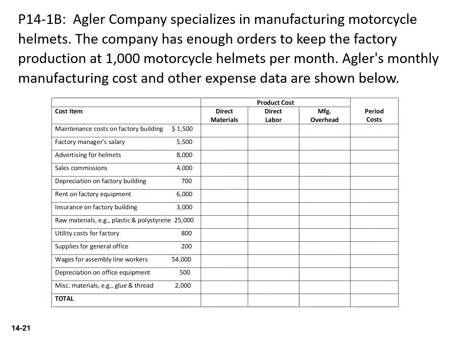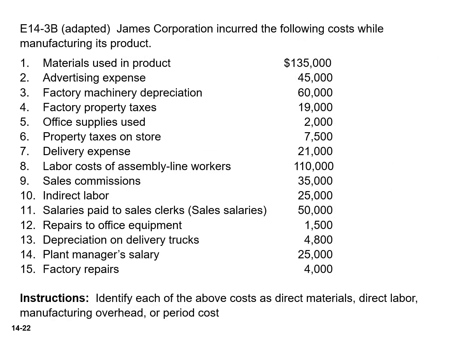For this problem, enter each cost item under the appropriate headings. Total the dollar amounts in each of the columns, and calculate the cost to produce one helmet. This is very similar to your first homework problem. As I stated previously, we will revisit these cost concepts throughout the semester, so it's so important that you understand these classifications. As a result, I provided you with another opportunity to practice these concepts.